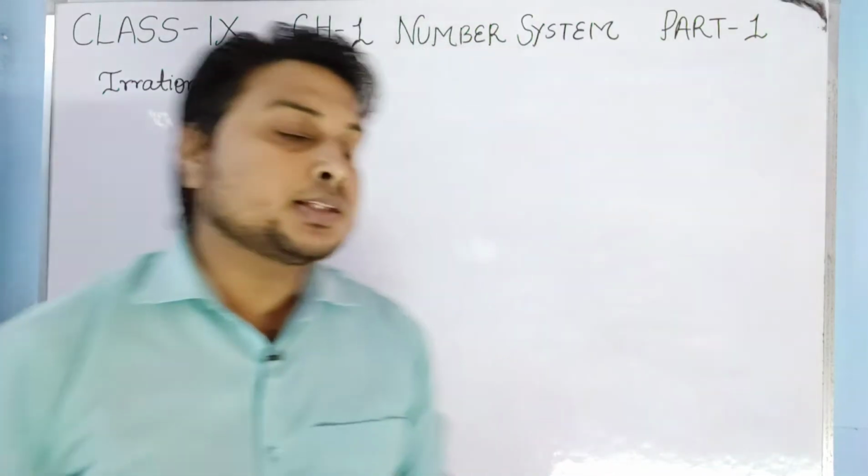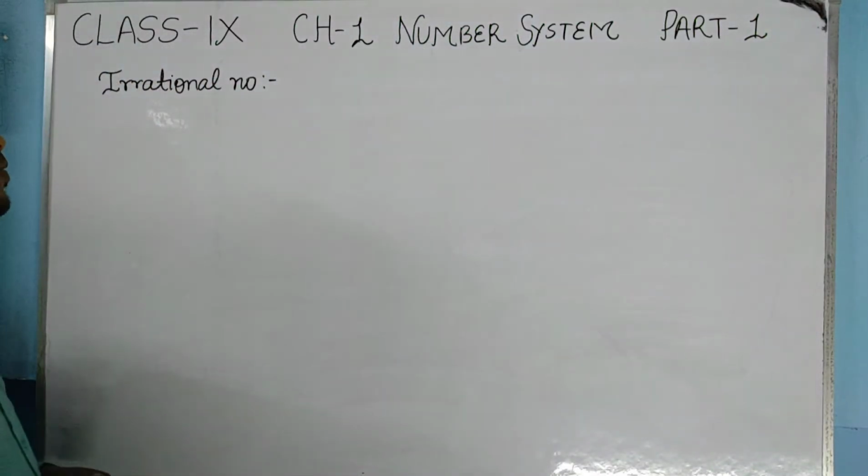Now the next heading is irrational numbers. So what are irrational numbers?